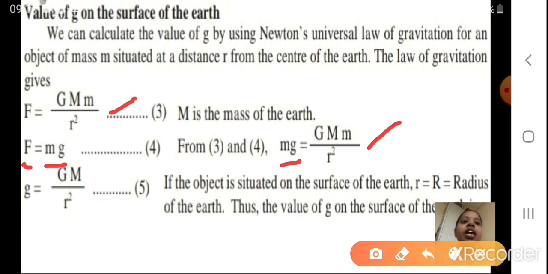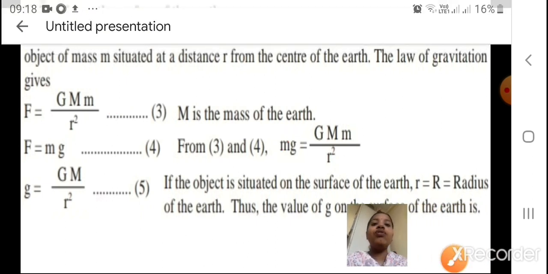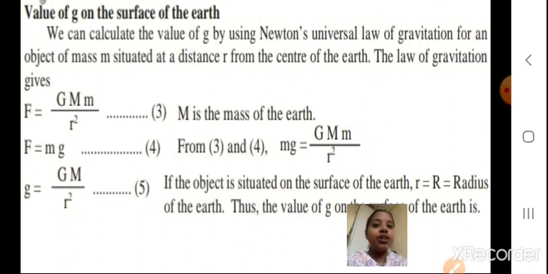Now can you see, if I want to cancel out some term, can I cancel out this mass and this mass from here? Yes. Both the masses get cancelled out. So what you get is g is equal to GM upon r square, that you can see here. So if the object is situated on the surface of the earth, r is equal to the radius of the earth. That means small r, we can write it as capital R also, that is the radius of the earth. Thus the value of g on the surface of the earth, we will do its calculation further. I hope you understood how we have got till here.